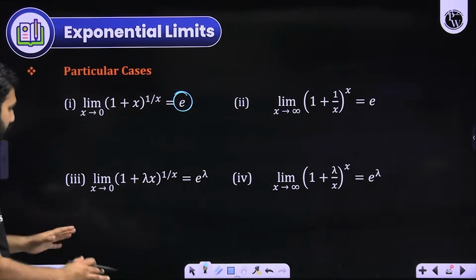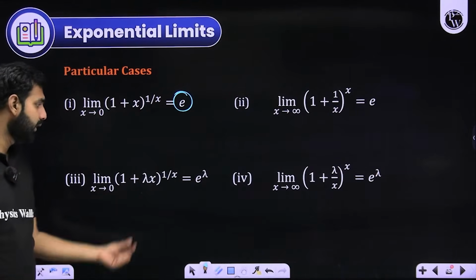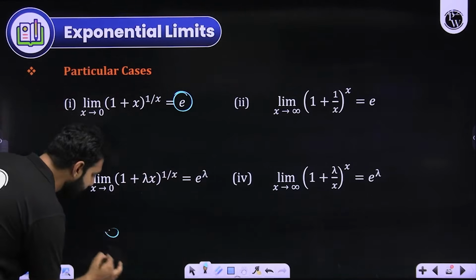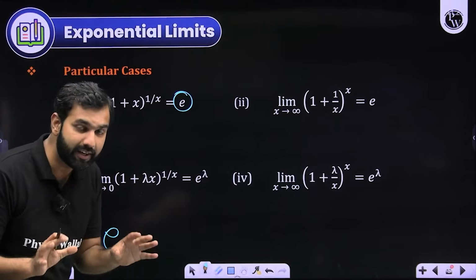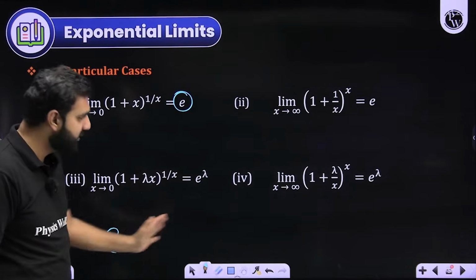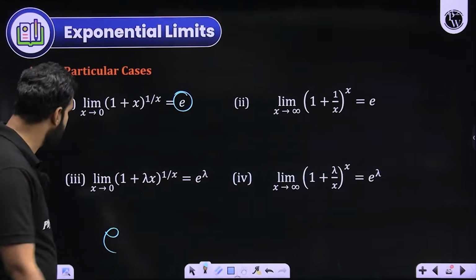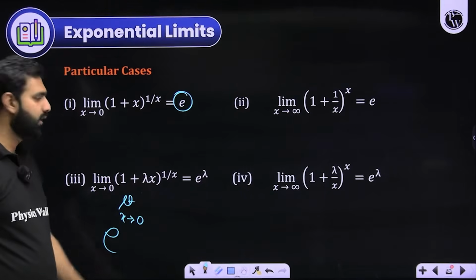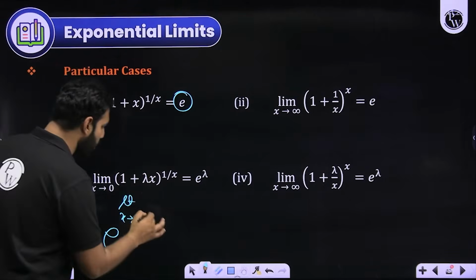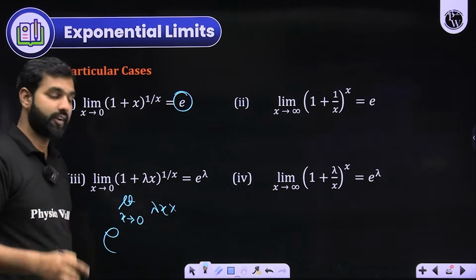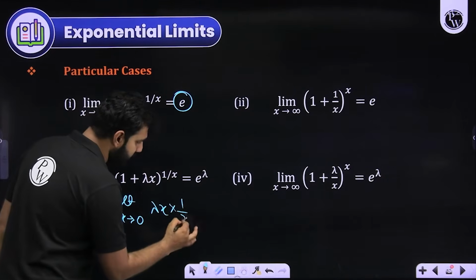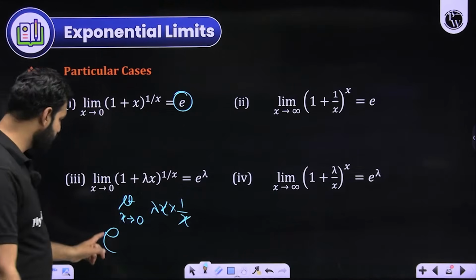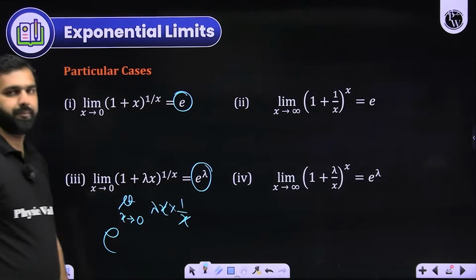Let's apply it here. Again, when x approaches 0, this is 0, this is infinity. So this is 1 to the power infinity. How do we deal with that? The answer should be direct, which is what I'm trying to tell you here. Don't learn anything else at this stage; learn this short technique and apply it in all the questions. The answer is e to the power limit x approaches 0, f of x minus 1. So 1 plus lambda x minus 1 will give you lambda x into g of x. What is g of x? 1 by x. So this x and this x are cancelled. You are left with lambda. Lambda is not affected by x approaching 0. So this is going to be e to the power lambda. Did you get that result?